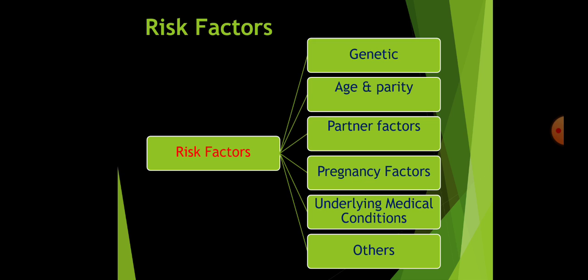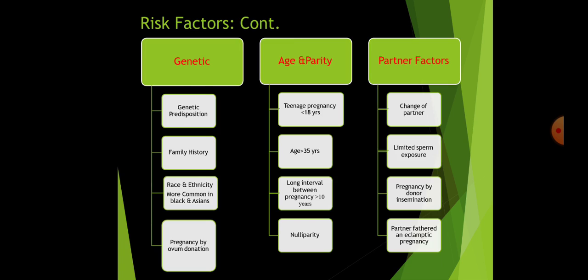Then pregnancy factors, underlying medical conditions and others. Now coming to each one of it. In genetic predisposition, there could be family history, race and ethnicity, which is more common in blacks and Asians, pregnancy by ovum donation. That is in surrogate mothers, where the pregnancy is conceived by ovum donation.